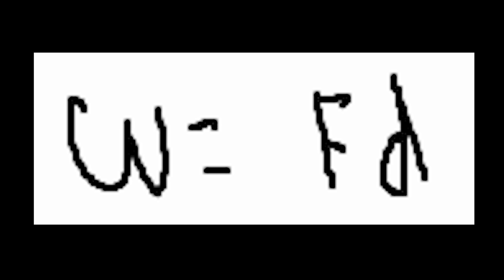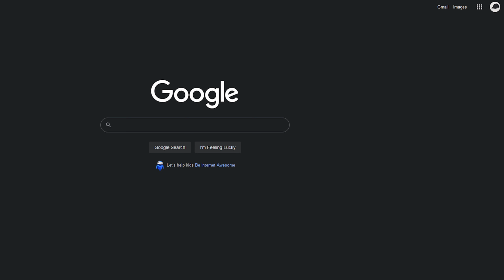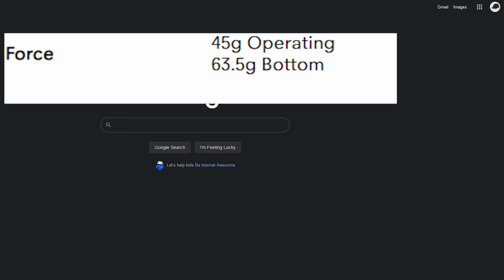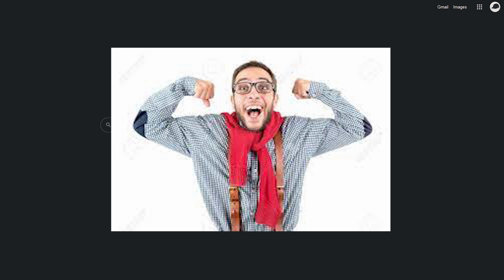So let's find out how much energy this switch gets when you push on it. Let's take the good old work equation, force times distance. Now, you're definitely thinking, how am I going to find either of those for a keyboard? So I did the little Google search, and I found for my specific mechanical switch that it takes 63.5 grams of force to hit the bottom of the switch, which is 4 millimeters from the top. Then I was like, oh boy, I can just plug in these numbers. 63.5 grams times 4 millimeters.